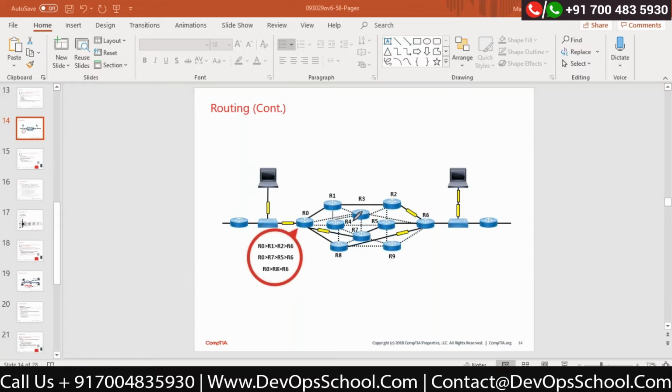If I see a dynamic process and I'm using the distance vector protocol method for dynamic routing, my first criterion to find the best path would be how many hop counts there are. Hop count means how many routers I need to cross. So a router is nothing but your hop count. How many routers I need to cross in order to reach the destination.